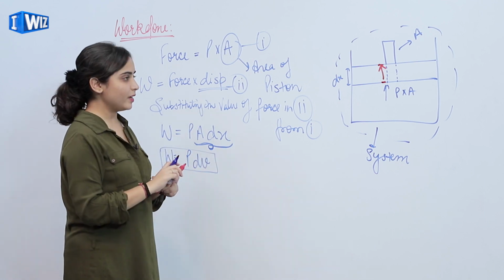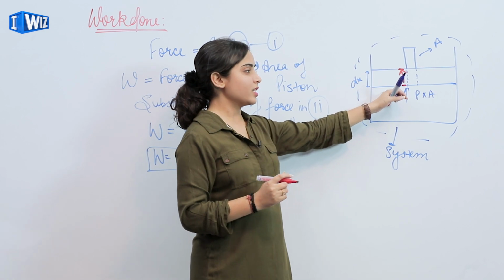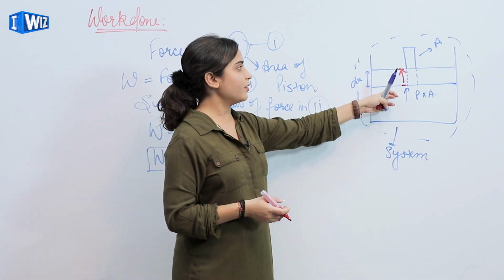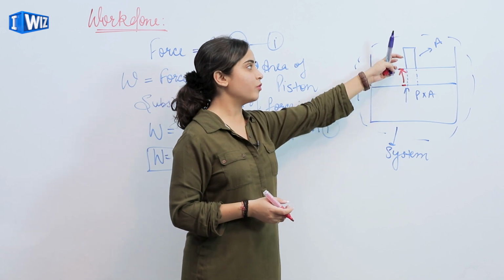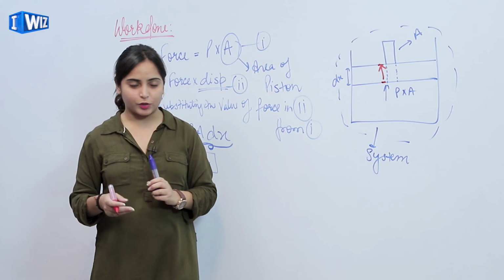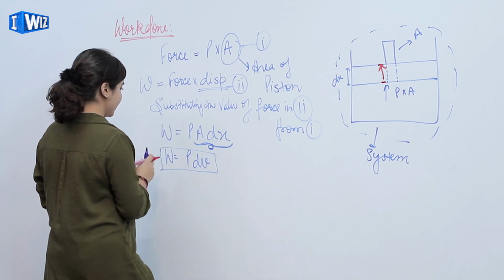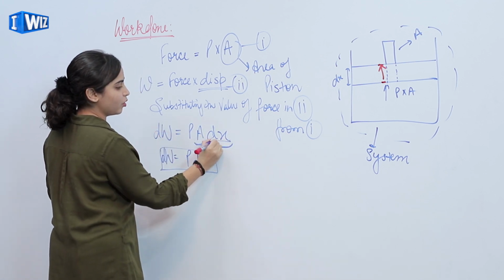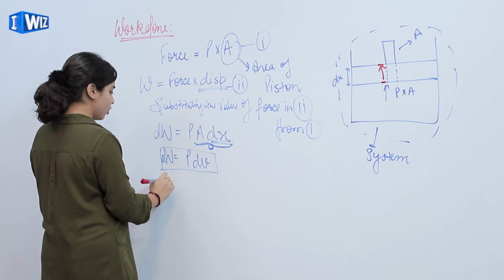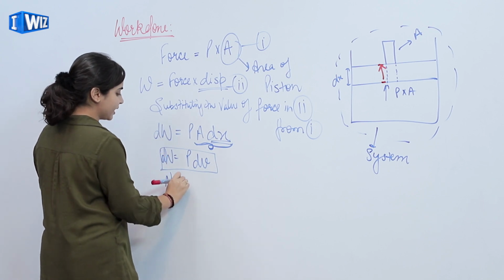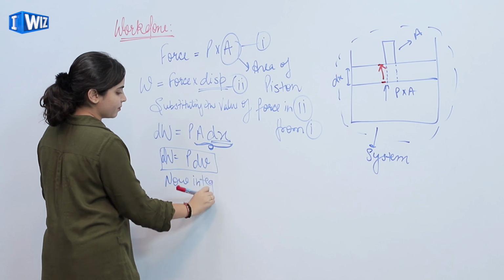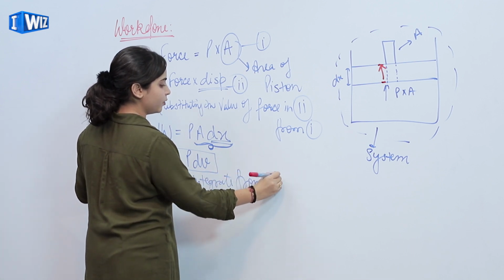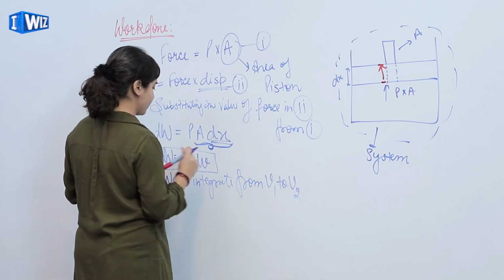Now if we say when the system was in initial condition, it has a volume V1. Now when it is in final condition, piston has moved upwards, it has volume V2. So we'll say this is dW because we are taking a small element dx. So now integrate from V1 to V2.